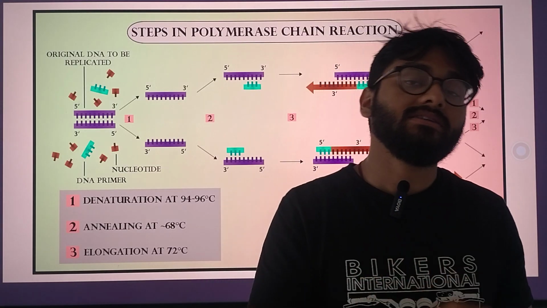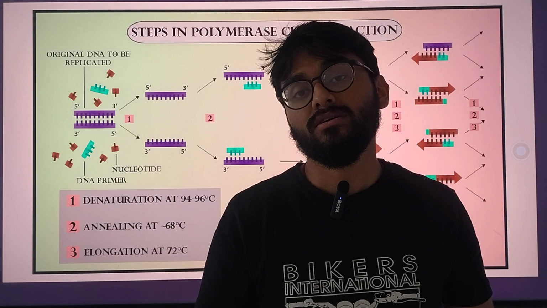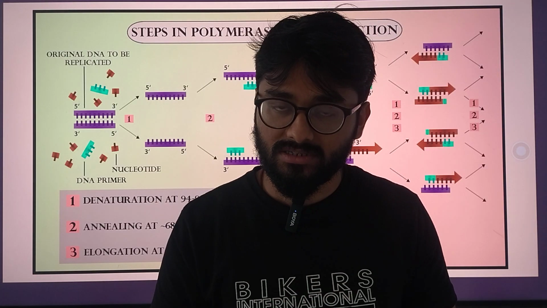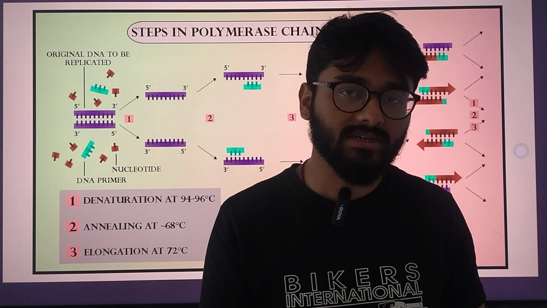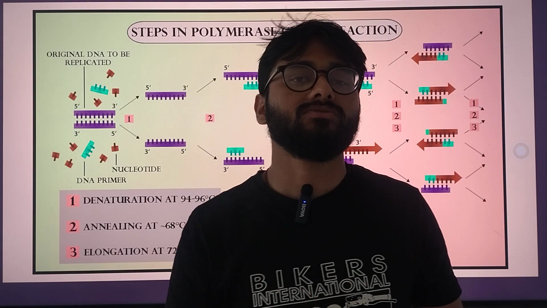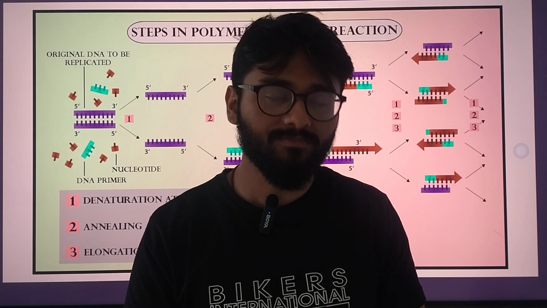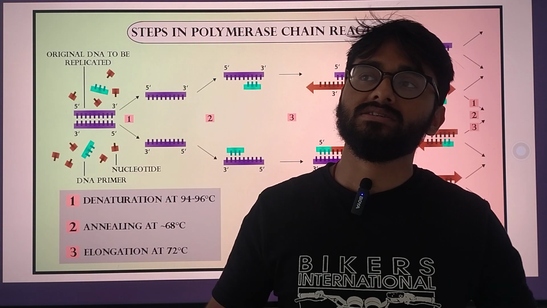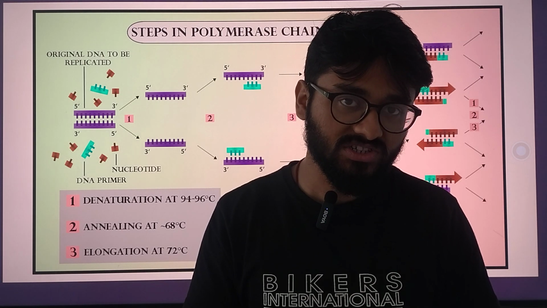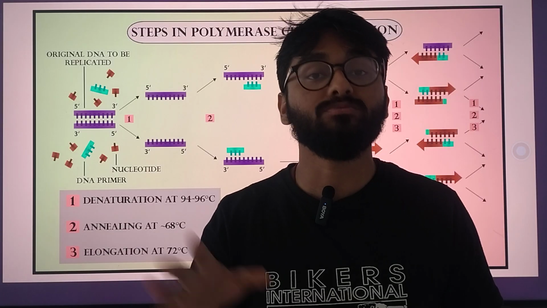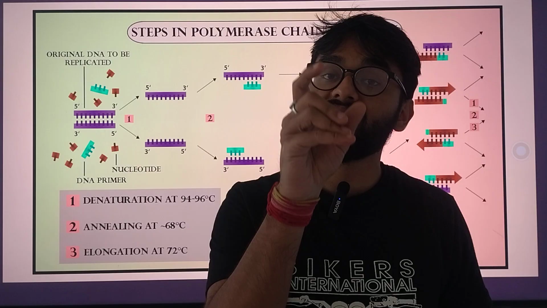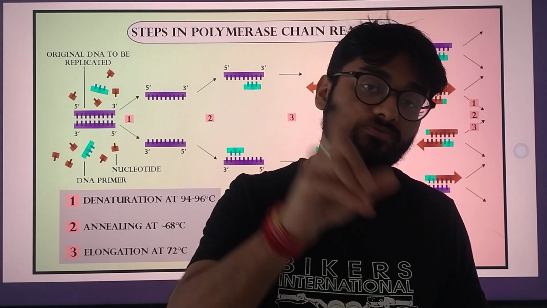So for maintenance of temperature, and for a polymerase that can withstand such high temperatures, we use Taq polymerase, short form for Thermus aquaticus, the microbe from which this polymerase was taken. Usually it is found in hot springs. Thermus aquaticus can survive up to 72 degrees C, the temperature of the hot springs. The Taq polymerase itself is very stable.